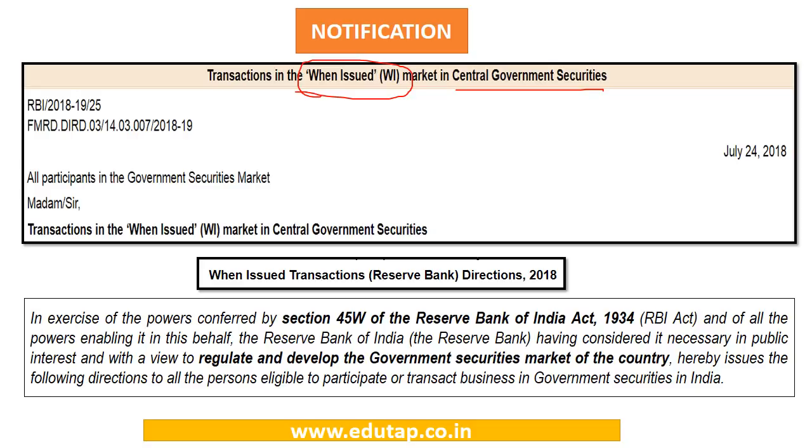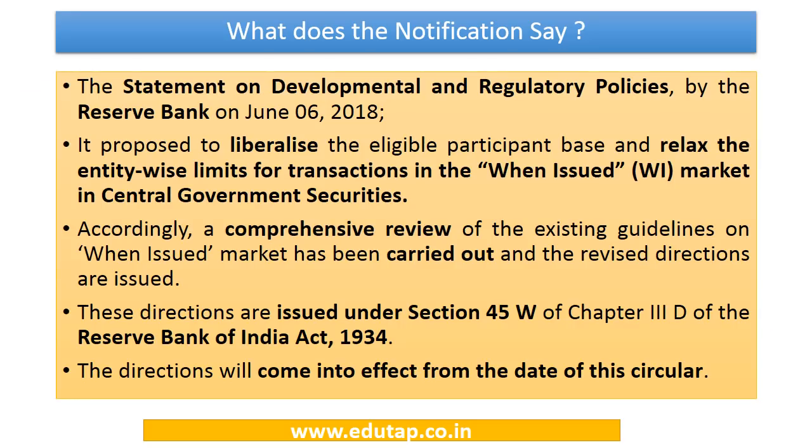Now these when issued transactions are part of the Reserve Bank directions of 2018 and they have been issued by the Reserve Bank as per the powers conferred on the bank under section 45W of the RBI Act, and this was necessary in the public interest and to regulate and develop the market for government securities in the country. So this is the rationale for bringing out these directions, as has been mentioned in the directions itself. So what does this notification say?